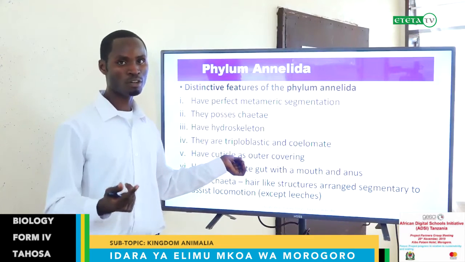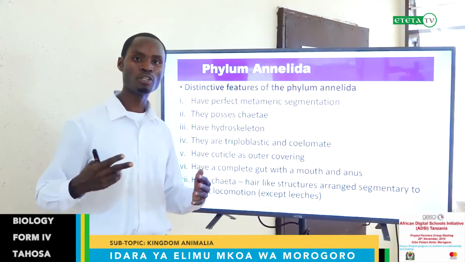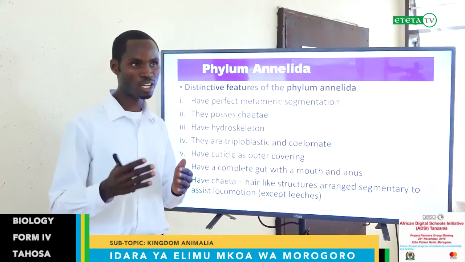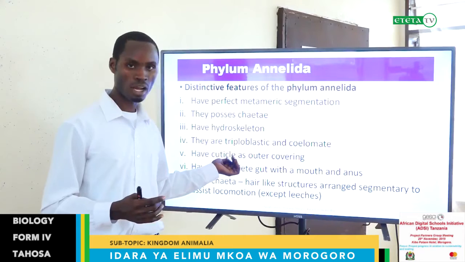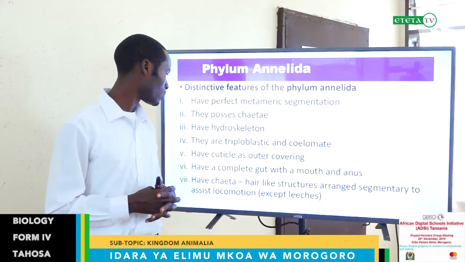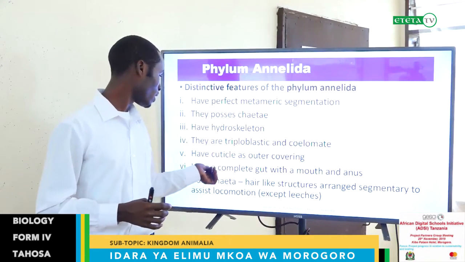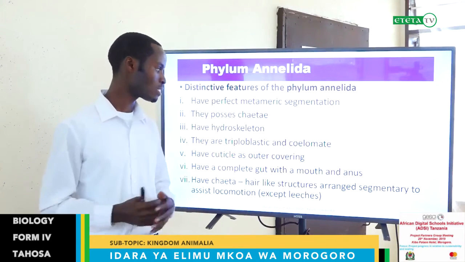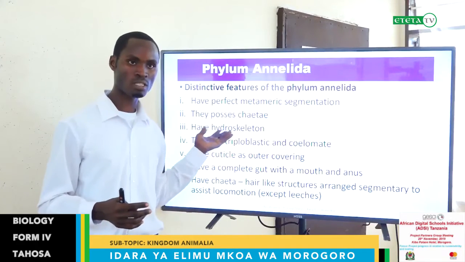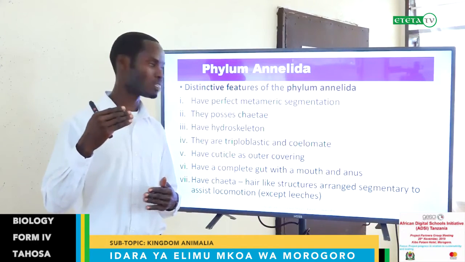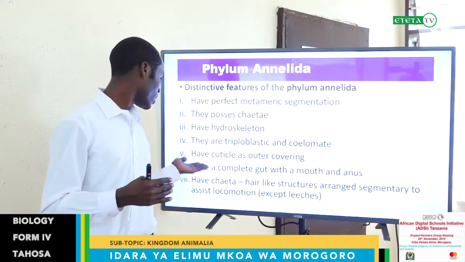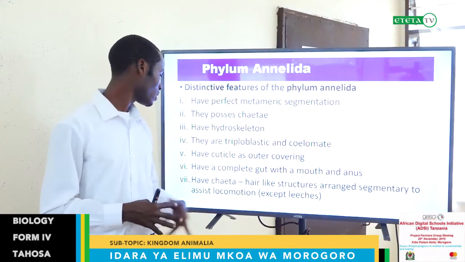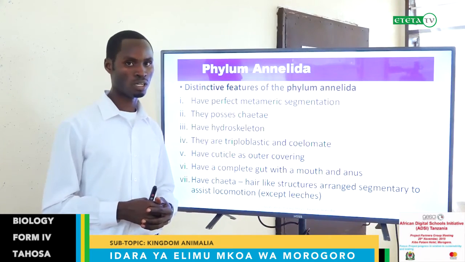They are triploblastic and coelomate, and have a cuticle as outer covering, for protection. Remember, this organism has to move through the soil, and to reduce friction and injury, they are covered by this hardy cuticle for them to survive well in their environment. They have a complete gut with a mouth and anus, compared to Platyhelminthes, which had an incomplete gut.